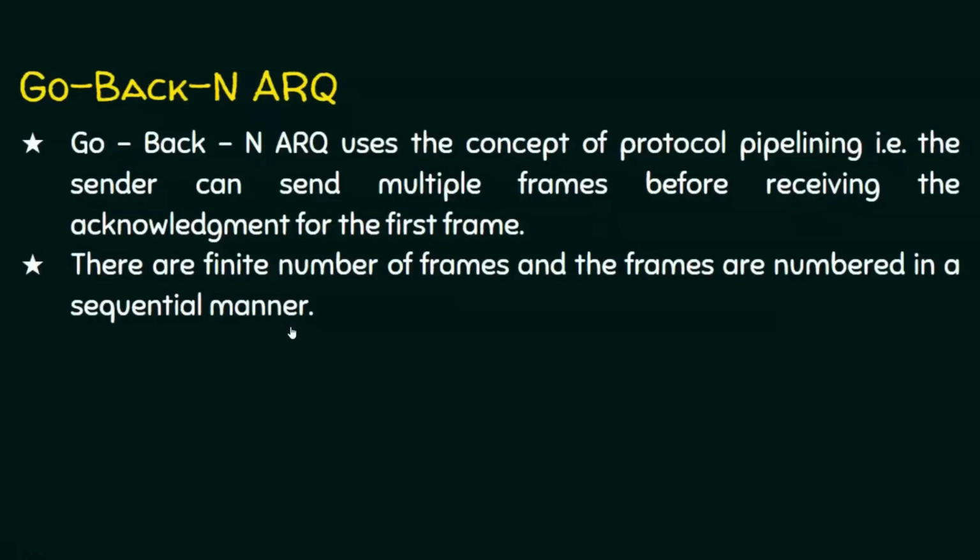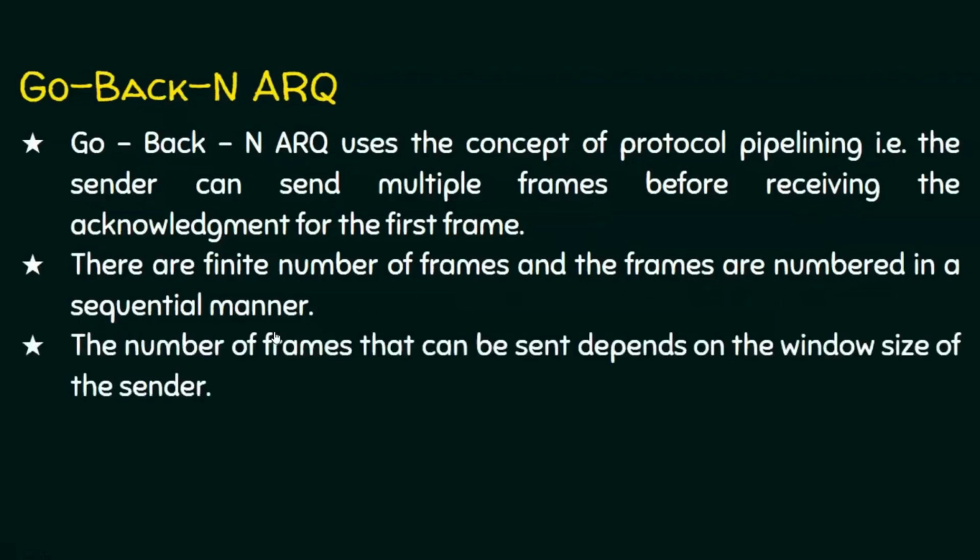We know Go-Back-N ARQ is going to send multiple frames, so we need to distinguish one frame from another. Obviously we need some numbering approach. These numbers are called sequence numbers. That is why the point mentioned there is that the frames are numbered in a sequential manner.